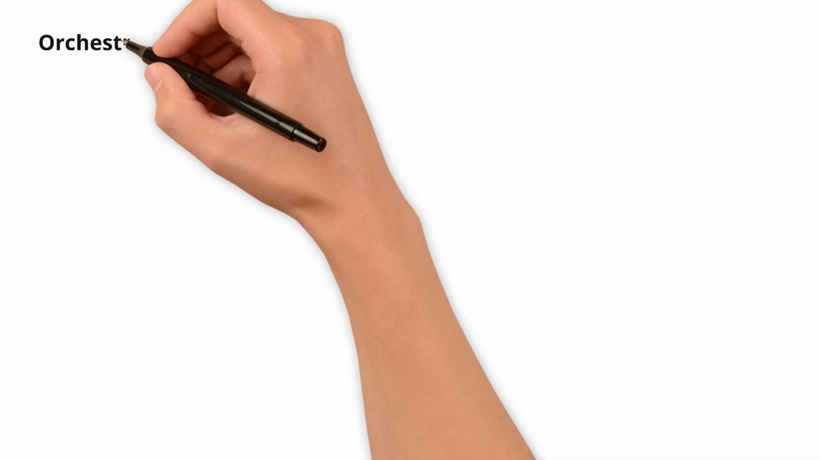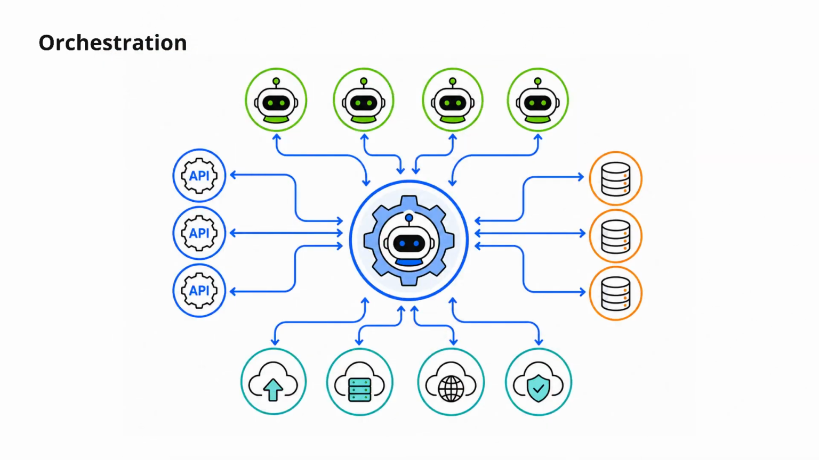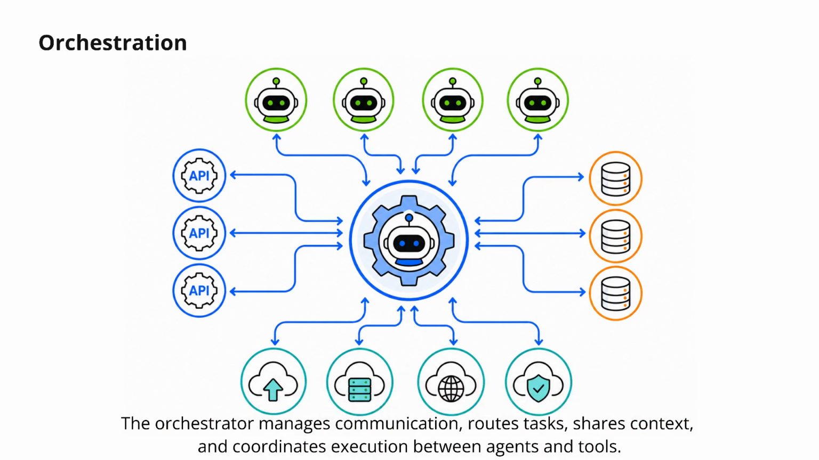This is where orchestration becomes essential. At the center of the screen, notice the orchestrator. The orchestrator acts like a coordination layer across the entire ecosystem. Instead of systems operating independently, the orchestrator connects them into one intelligent workflow. Notice how all systems now connect through the center. The orchestrator manages communication, routes tasks, shares context, and coordinates execution between agents and tools. This transforms disconnected AI tools into a unified system.